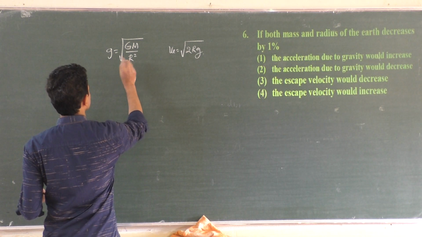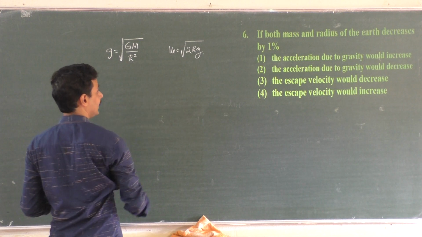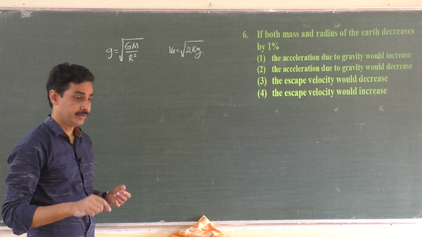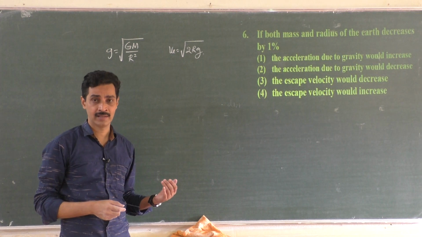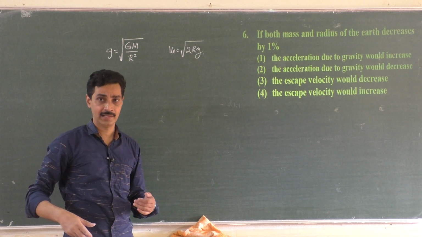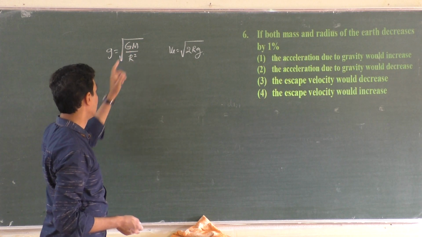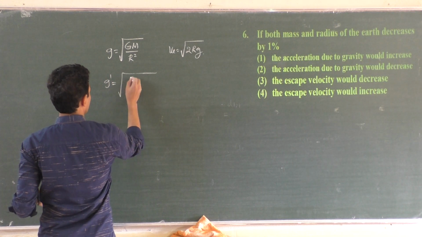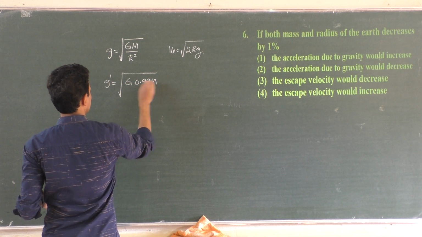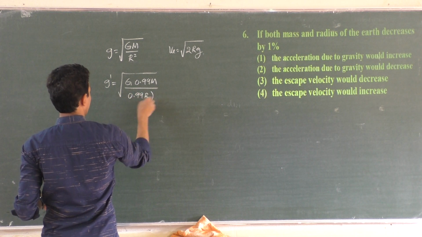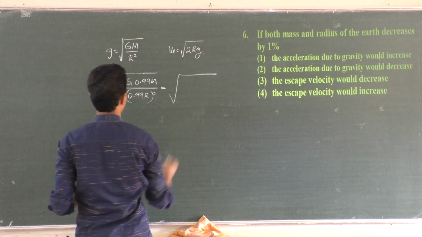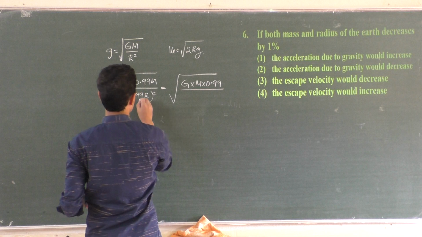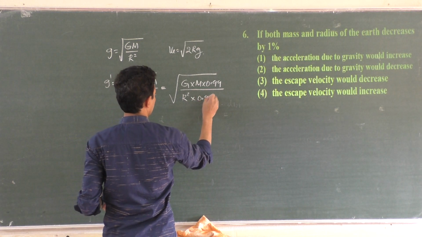Now, both mass and radius of the earth decrease by 1%. If you had taken the original radius and mass as 100m and 100r, you could have written 99m and 99r. Since you have taken 1m and 1r, you should write it as 0.99, right? 1% less. g dash is equal to G into 0.99m divided by 0.99r whole squared. That is equal to G into M into 0.99 divided by r squared into 0.99 into 0.99.